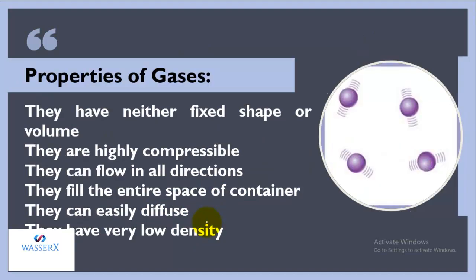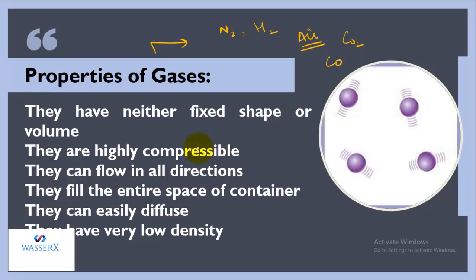Now let us see what the properties of gases are. Nitrogen is a gas, hydrogen is a gas. You come across air around us, that is a mixture of gases. Carbon dioxide is a gas, carbon monoxide is a gas. So there are a lot of gases which you actually know.